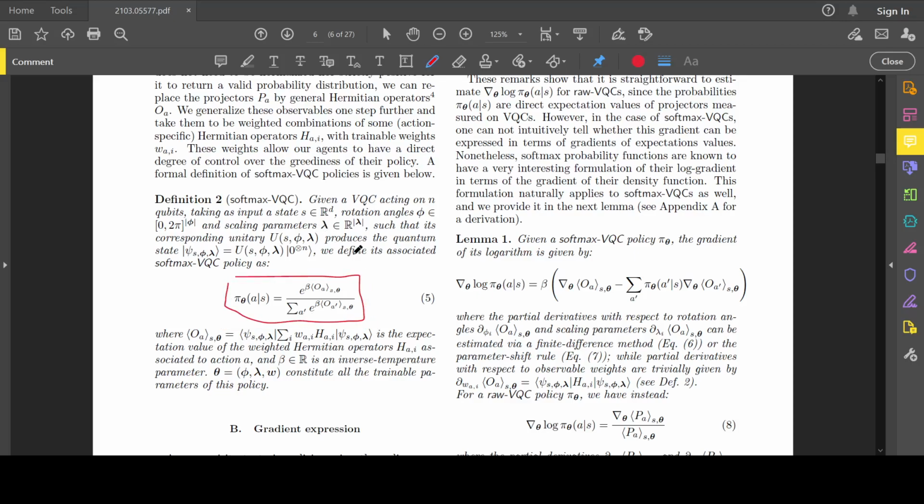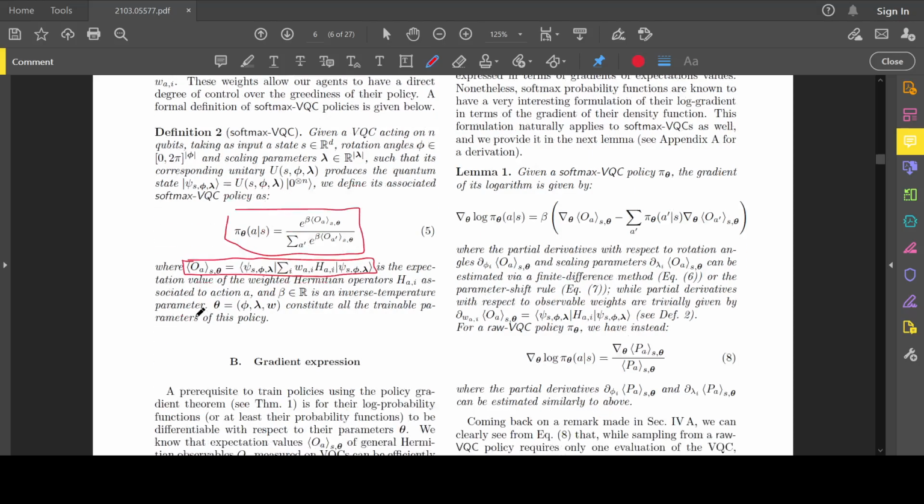Given some output, some weighted output, they take the expectation values and multiply them by some weights. Given this output, just compute a softmax over these expectation values multiplied by the weights, and that's the policy, right? That's pretty standard. The softmax is typically how it's done for discrete distributions in deep reinforcement learning.